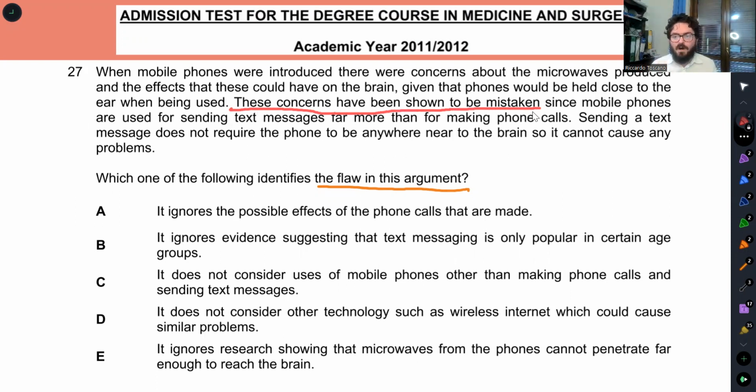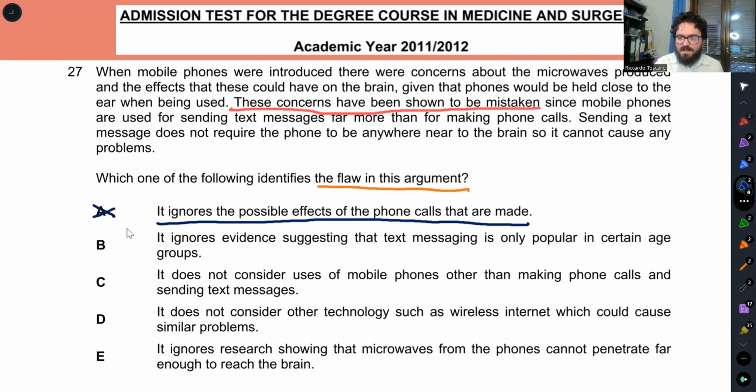We have to look for the flaw in this conclusion. If you have not already done so, please take your time with the text and give your answer. Well, let's go ahead. Option A, it ignores the possible effects of the phone calls that are made. This is the flaw, because this argument does not really make sense.